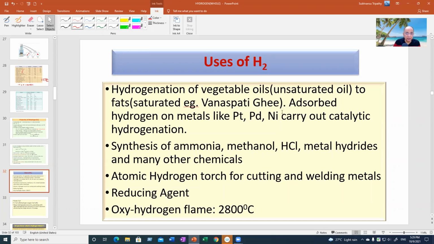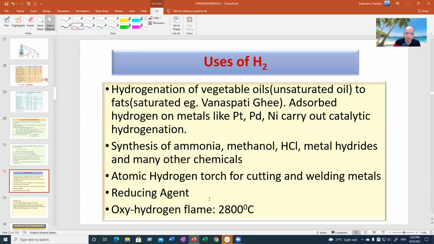And it is adsorbed by many metals which act as catalysts during organic reactions, multitudinous organic reactions. Ammonia is synthesized by the help of hydrogen. Methanol is synthesized. Many chemicals like HCl and many countless chemicals are prepared with the help of hydrogen, metal hydrides and many other chemicals. Atomic hydrogen was used as a torch for cutting and welding metals. It was used as a reducing agent.